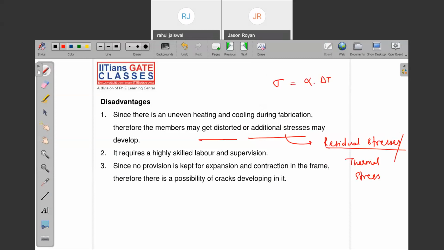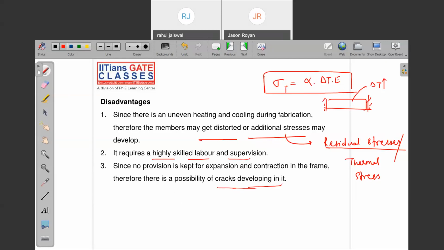What is the meaning of thermal stress? Alpha into delta T into E, in strength of material. Whenever a component is fixed at both ends and we start heating this material, the stress that develops is alpha delta T into E. Due to what? Welding joint. It also requires highly skilled labor and supervision. Since no provision is kept for expansion and contraction in the frame, there is a possibility of cracks also. This is a big reason.